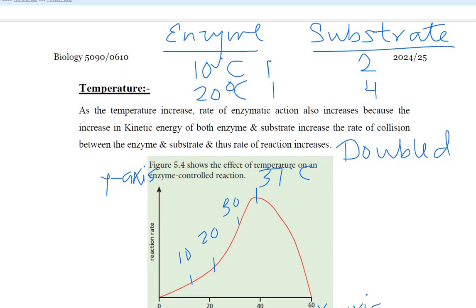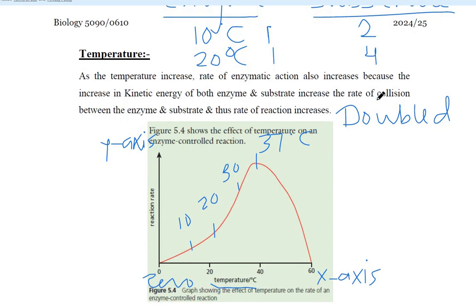Similarly, at 30 degrees Celsius, one enzyme will be working on 8 substrates. And then at 37 degrees Celsius, which is the maximum, the double of 8 is 16. So at 37 degrees Celsius, one enzyme is working on 16 substrates.